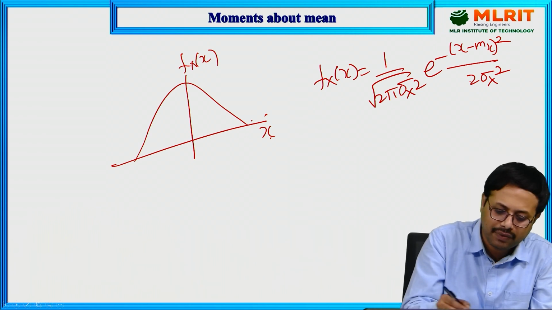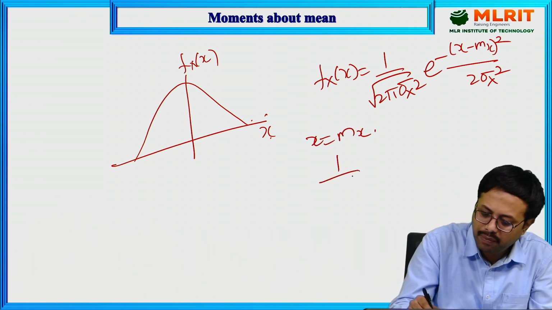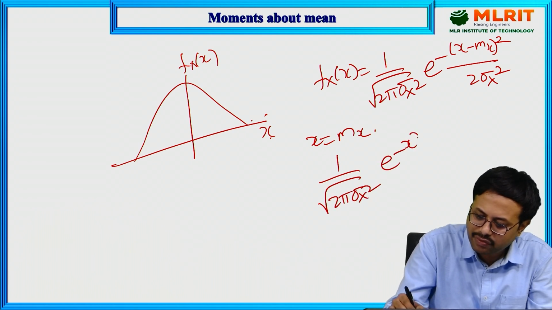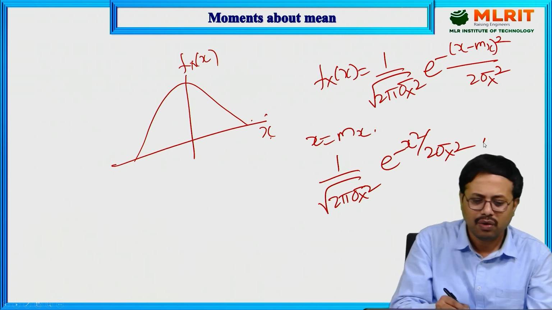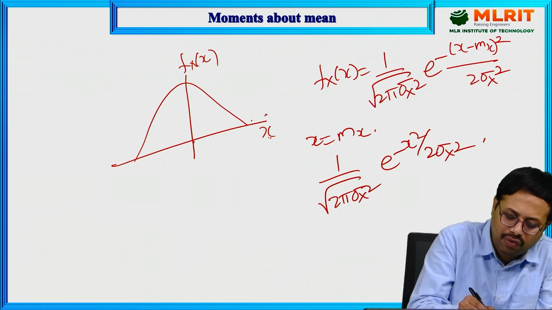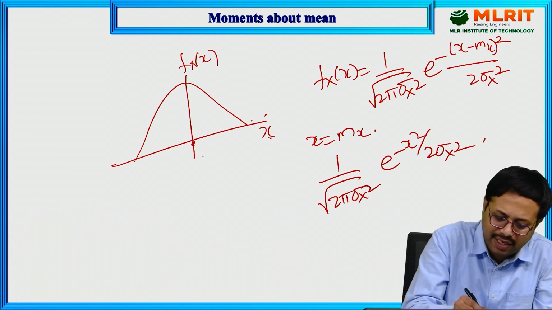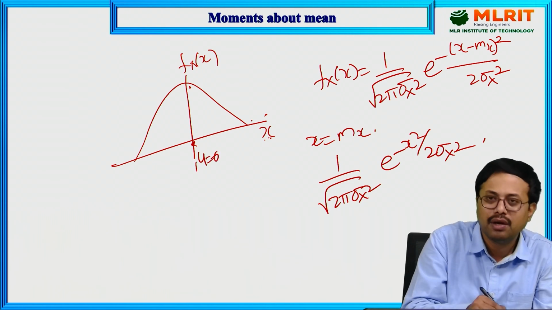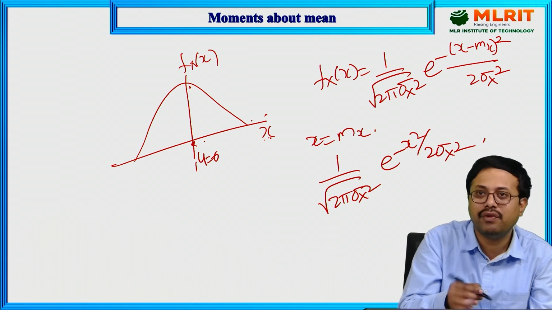Now when you consider x equal to mx, then what happens? 1 by square root of 2 pi sigma x square, e power minus x square by 2 sigma x square. Here, the problem is that there is no variation with respect to mean. We are taking it only with respect to x. Then the mean value is 0, which means the variation of the random variable is 0.